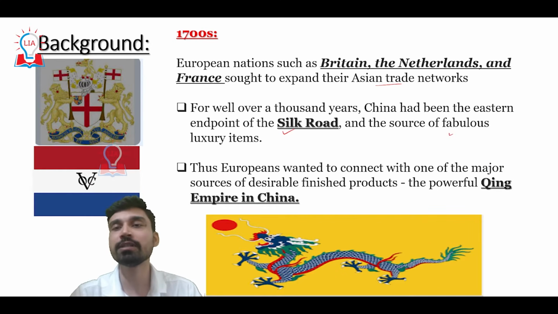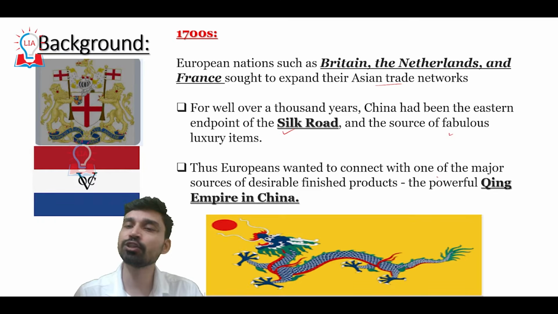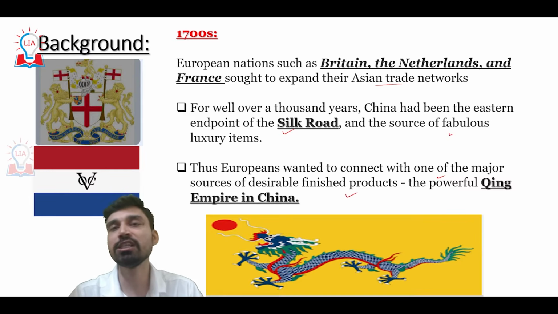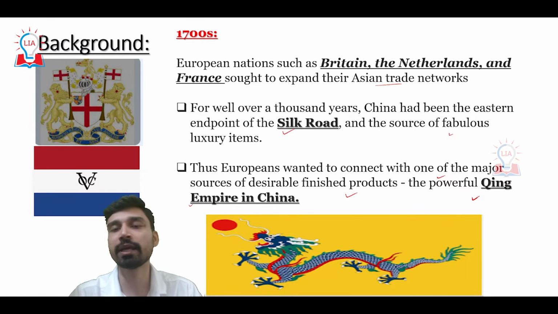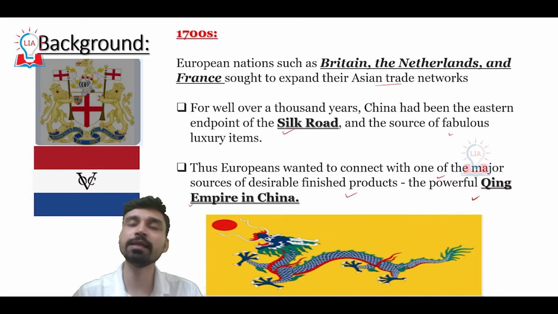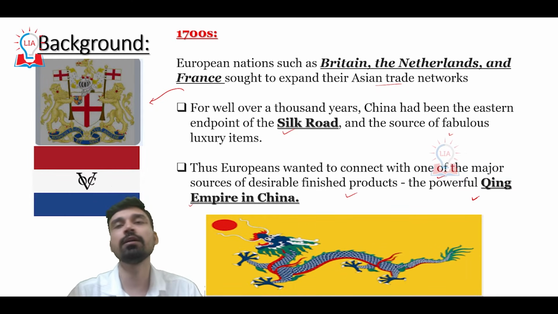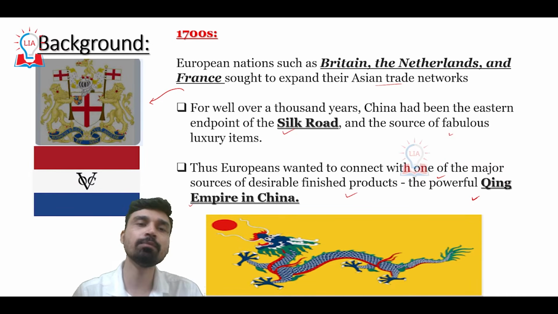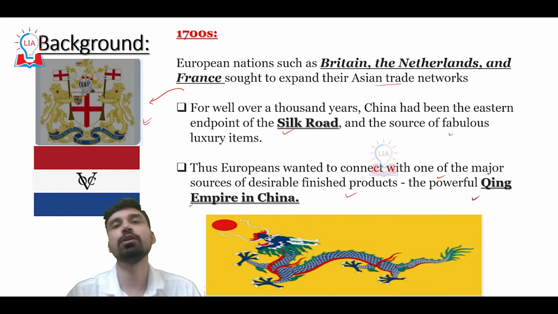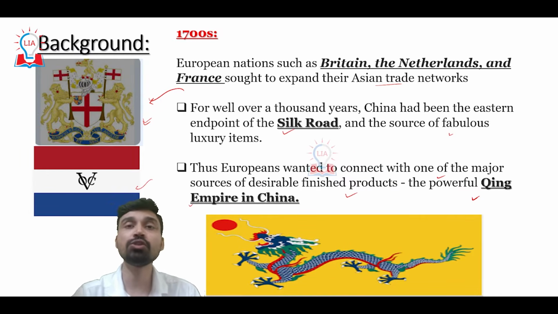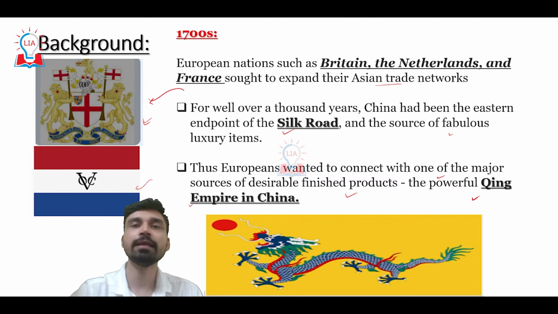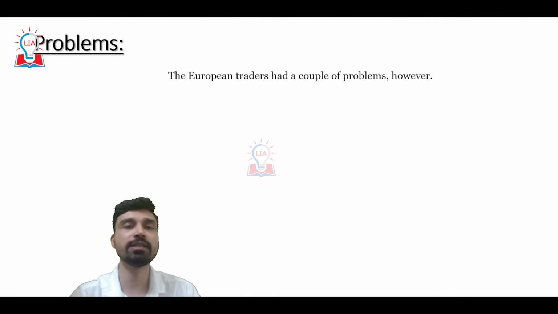And thus, European countries such as Britain, Holland, and France wanted to connect with China as a source of one of the most desirable finished products such as tea and silk. They wanted to expand or strengthen their trade ties with the Qing Empire, the Qing dynasty, which was ruling China at that point of time. In this regard, the most important steps were taken by two joint stock companies: one, the British East India Company, and the other, the Dutch East India Company. These two companies were the major trading companies connecting Europe to Asia, especially China.